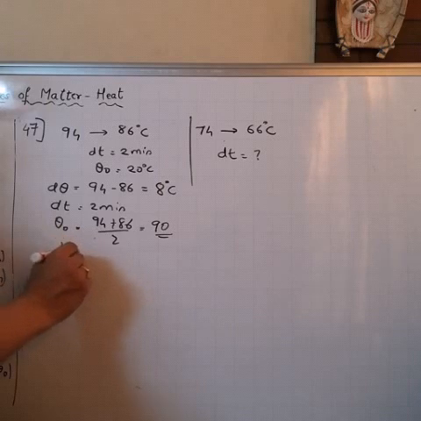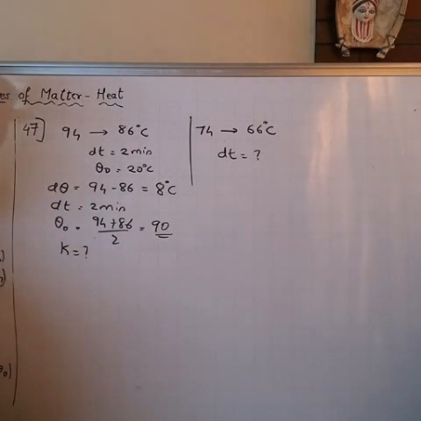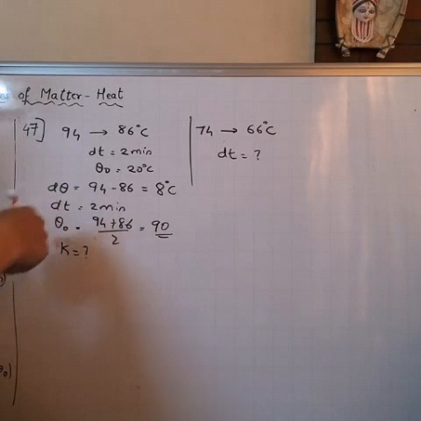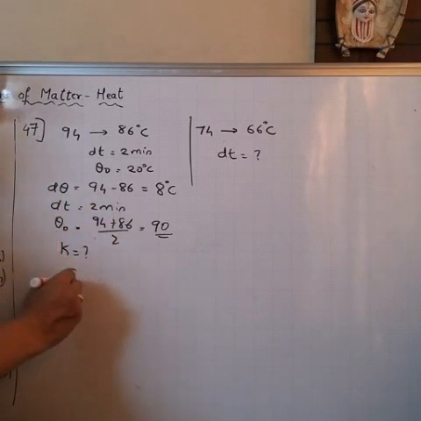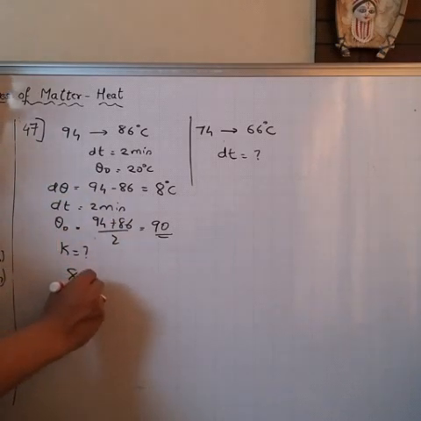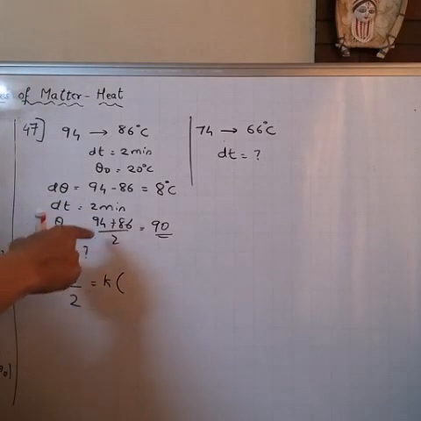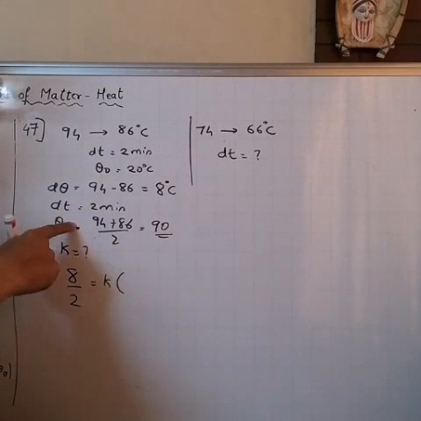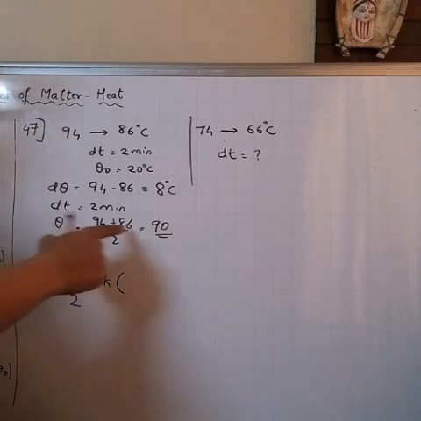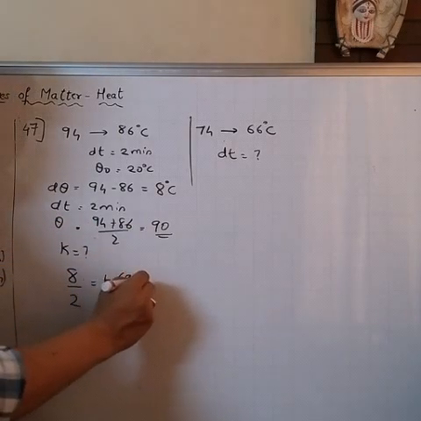K we don't know. Okay, leave it. Now by formula I'll write 8 by 2 equal to K theta. This is theta. Theta is 90 minus theta 0.